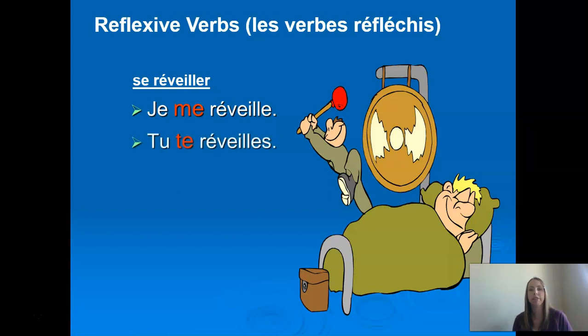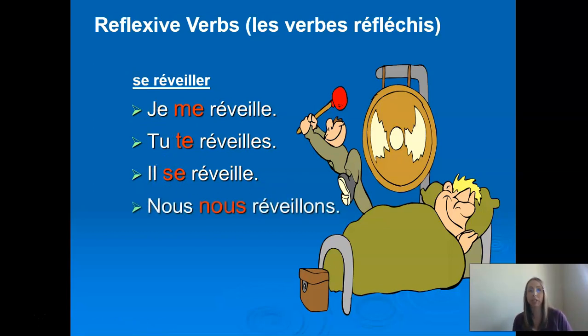Tu te réveilles. Again, we're used to tu. What's the ending? Es. What happened to the se? Changed to te. Tu te réveilles. Il se réveille or elle se réveille. Again, E is the ending that matches with il and elle. And se, what happened to it? It actually stays se here with il.